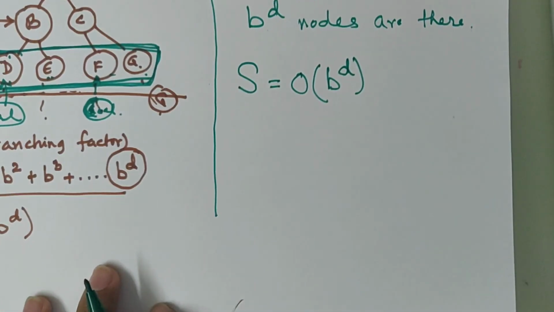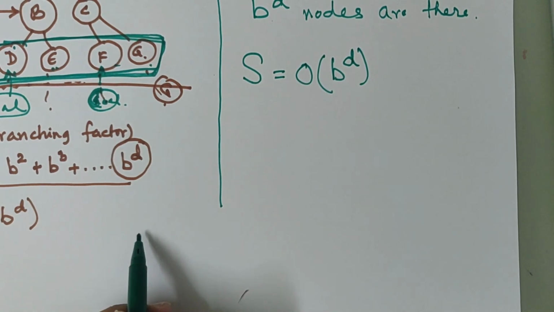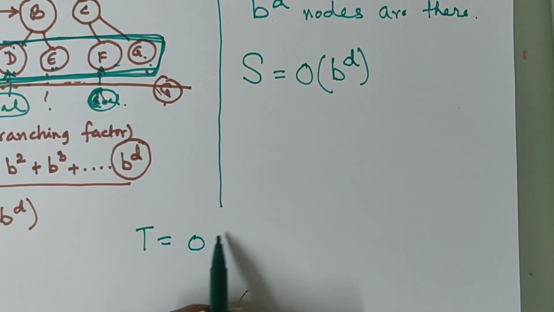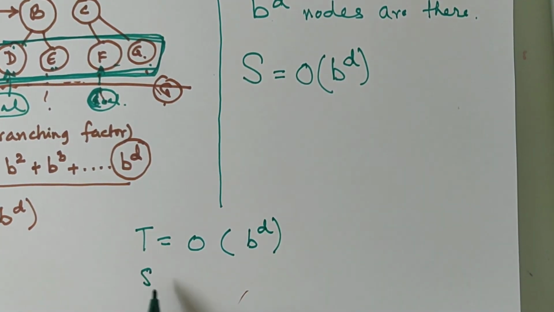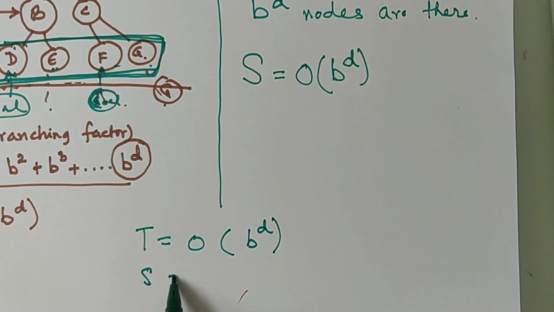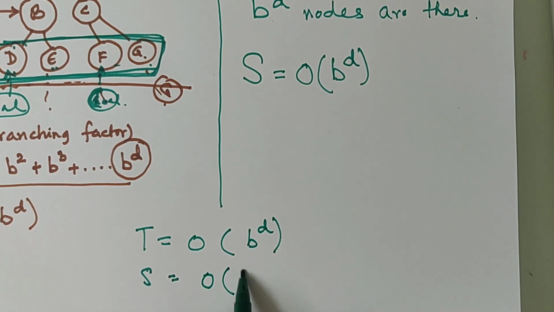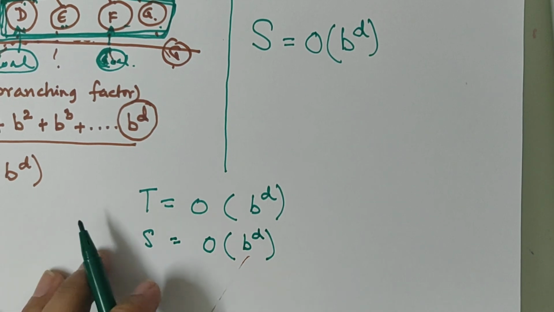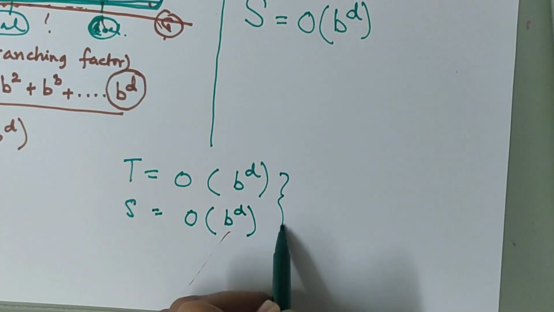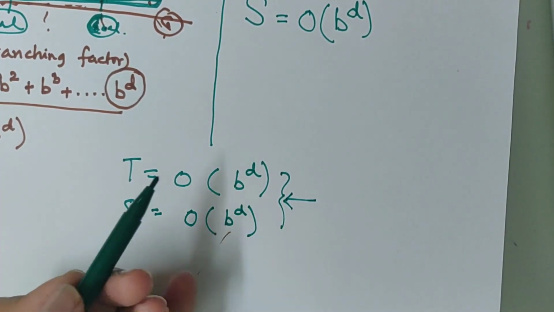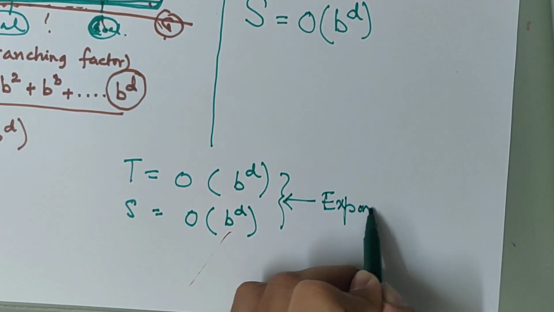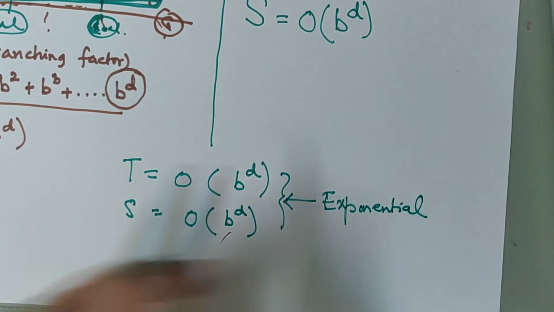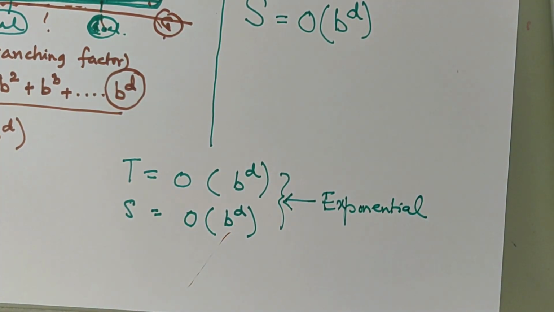So for breadth first search, we found that time complexity is of the order of B to the power D and space complexity is also of the order of B to the power D. Both of them are the same and they have a name called exponential space and exponential time complexity.